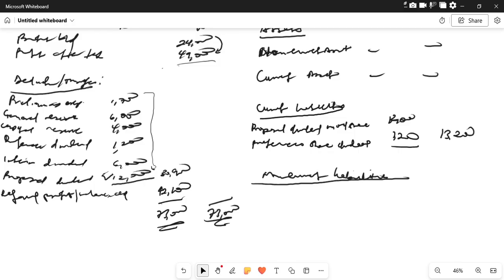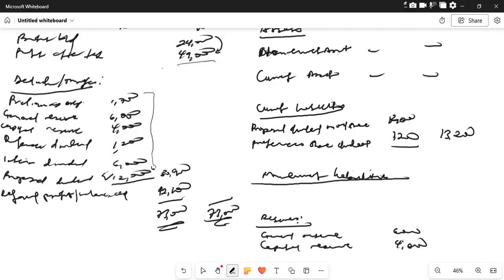Since we don't have, let us say, financed by, let's say reserves. We have general reserve. Our general reserve is 6,000. We have capital reserve. So this is where all the monies are going to. Capital reserve, we have it as 4,000. Okay. So after the capital reserve, we have